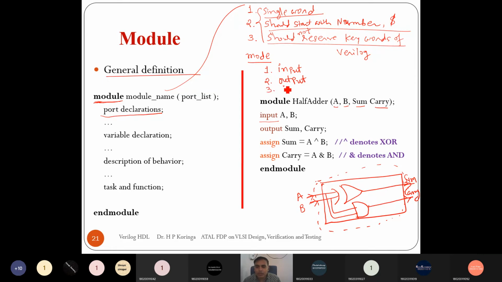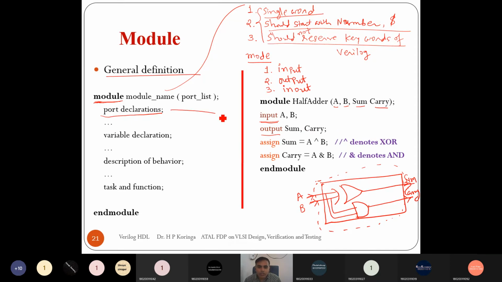And the third is the in-out port. When we want to declare any bidirectional net, we can use the in-out port. So here A and B we want to use as input: input A comma B, and sum and carry as output: output sum and carry.